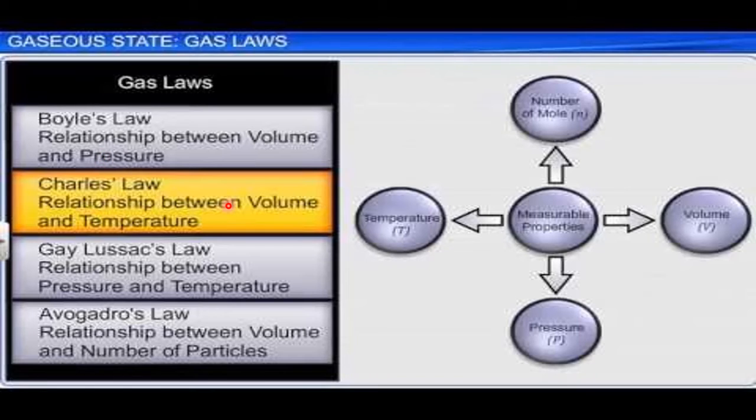In Charles' law, we learn about the relationship between V and T, keeping the pressure and the number of moles constant. And Gay-Lussac's law is the relation between pressure and temperature. Whereas the last one, Avogadro's law, is where we understand the relationship between volume and the number of particles, in terms of amount.